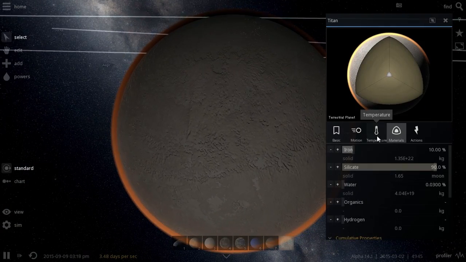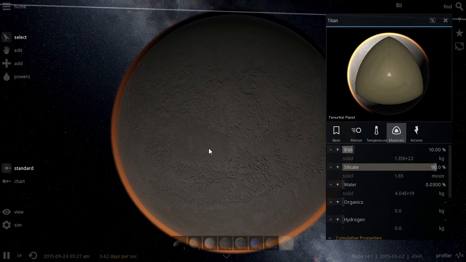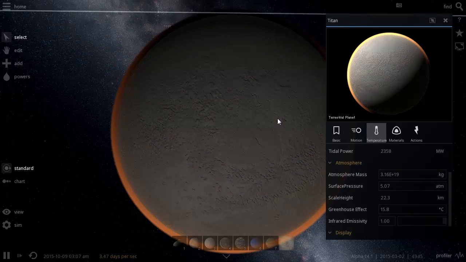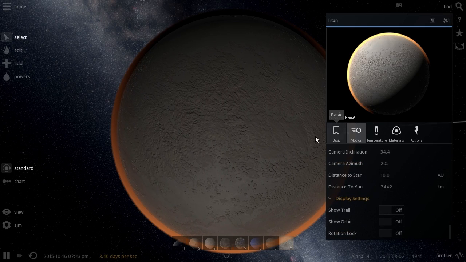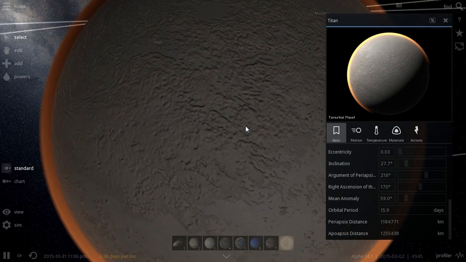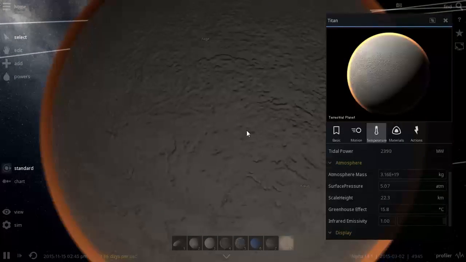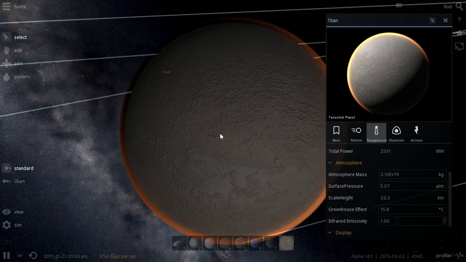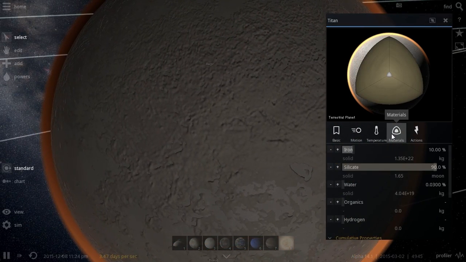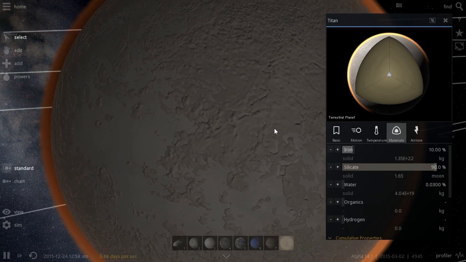There are quite a lot of theories about possible life on Titan, but not organic life as we know it, even though there are quite a lot of organic materials here. But it's very possible that there's some kind of methane-based life, because since it does have liquid methane, why not have liquid methane life, right? And so if we do terraform this planet, there's a slight chance we might cause massive extinction of that methane life. But we shall think about that later. Let's terraform it first, think about extinction later. We'll keep that life in hidden pockets of methane somewhere.